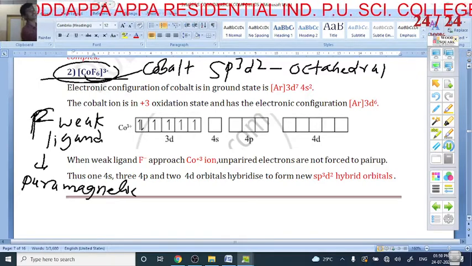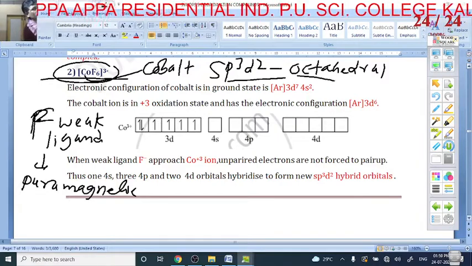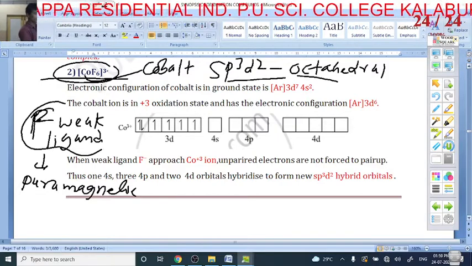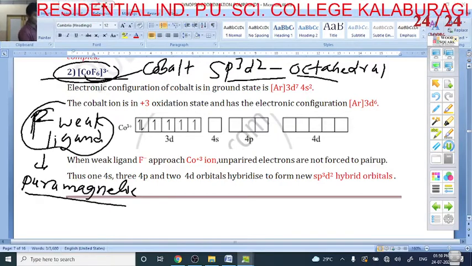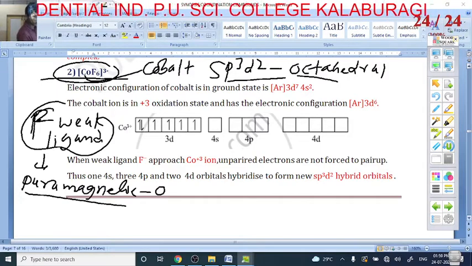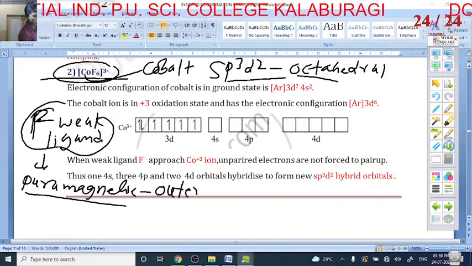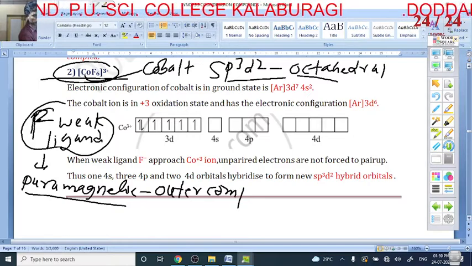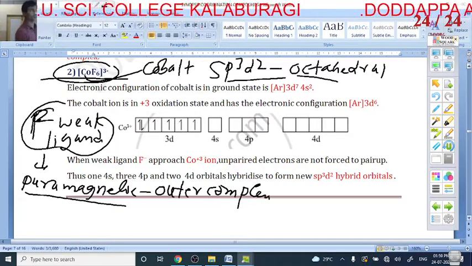This complex is sp3d2 hybridized with octahedral geometry. Fluoride is a weak ligand and it is paramagnetic, so it is an outer complex.